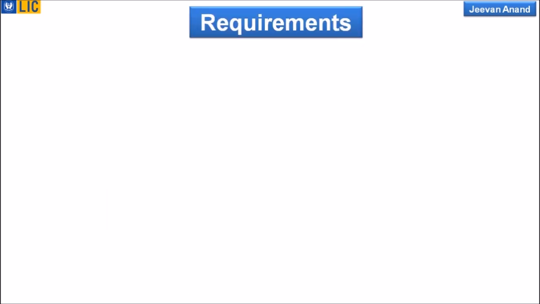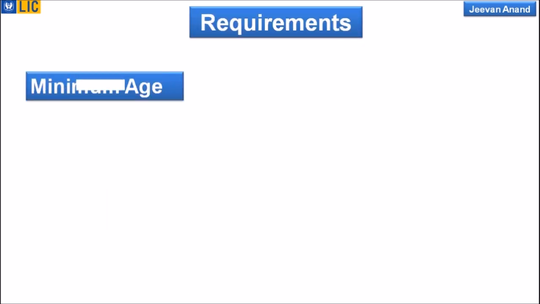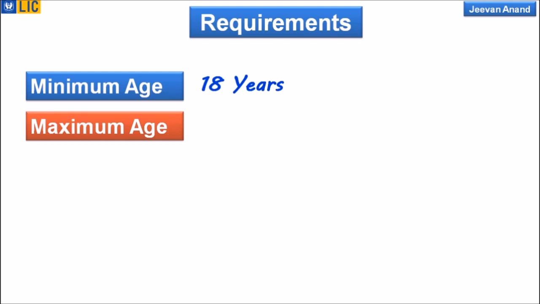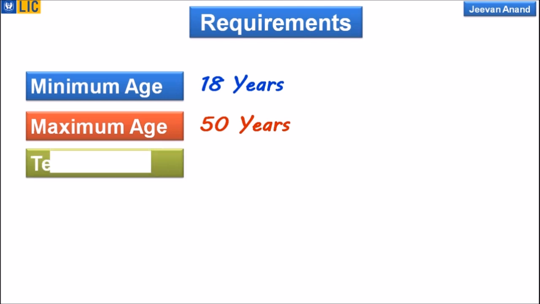Right friends, so what are the requirements? Minimum age is 18 years. So the person who attains 18 years of age is eligible to take this policy, and the maximum age to take this policy is 50 years. Dear friends, the person who is below 50 years is eligible to take this Jeevan Anand policy.